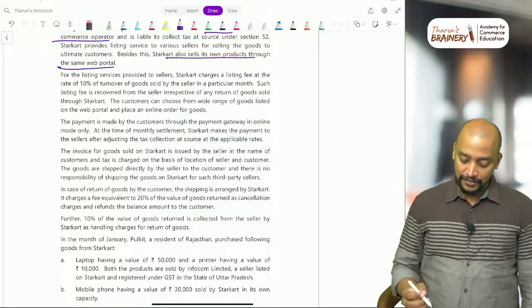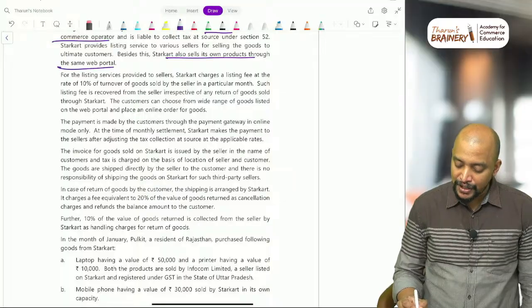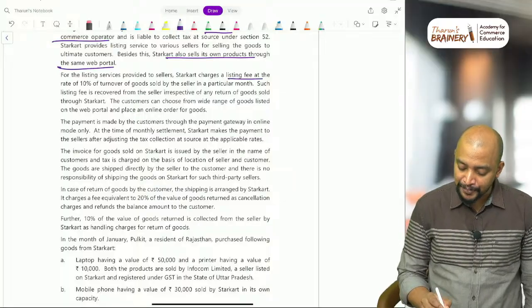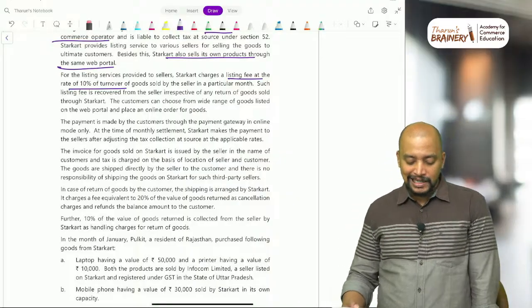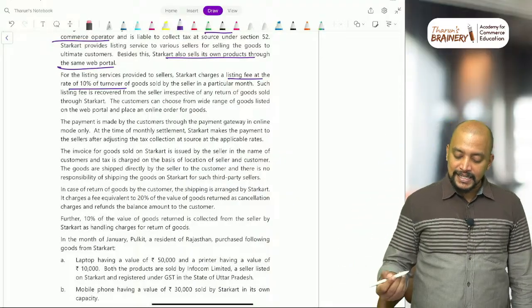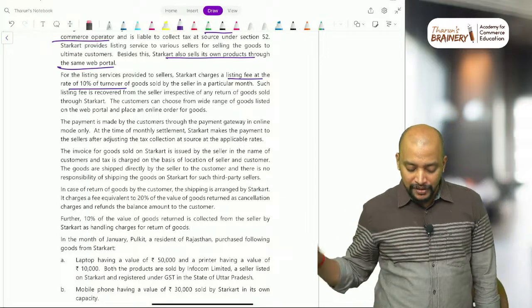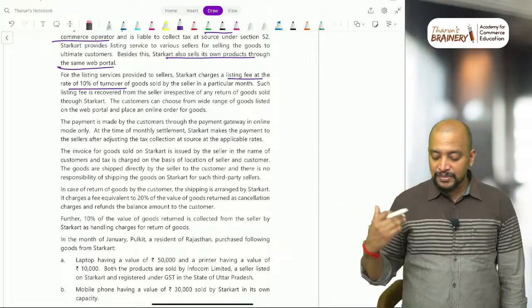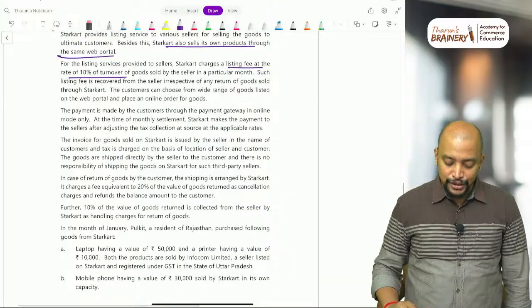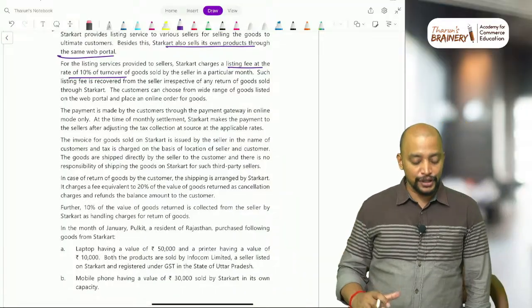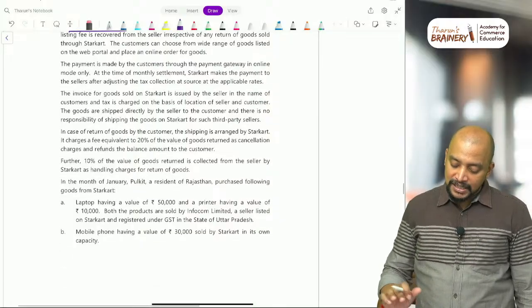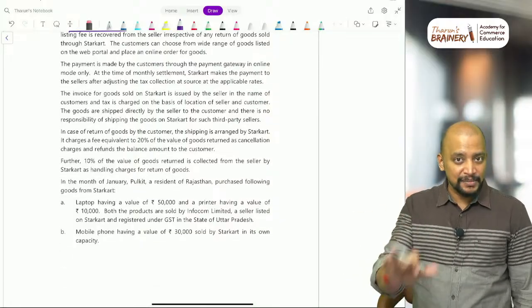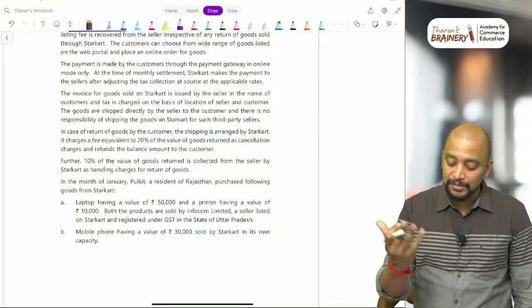So that is 10%. For the listing services provided to sellers, Starcart charges a listing fee at the rate of 10% of turnover of the goods sold by the seller in a particular month. Such listing fee is recovered from the seller irrespective of any return of the goods sold through Starcart. The customers can choose a wide range of goods listed on the web portal and place an online order for the goods. Okay, so basically 10% is what they will be getting. The payment is made by the customer through the payment gateway, which means the payment is collected by the e-commerce operator. So TCS is applicable. That's what it is here.